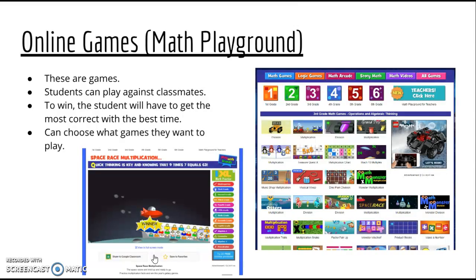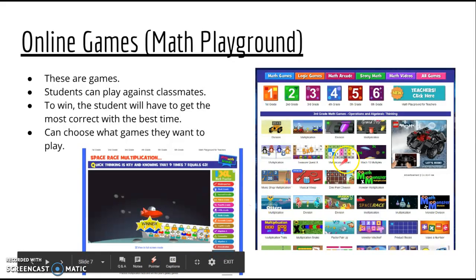And then in this, they can choose what game they want to play, but they have to make sure that they click 3rd grade first. But they have all these different options that they can play.